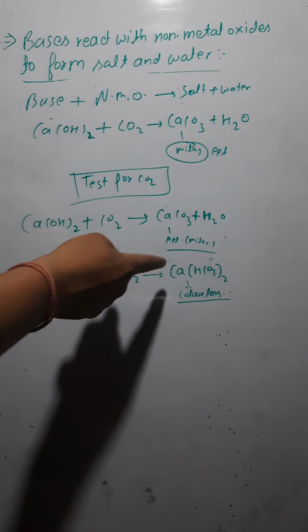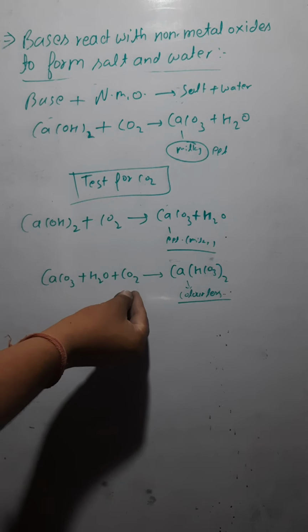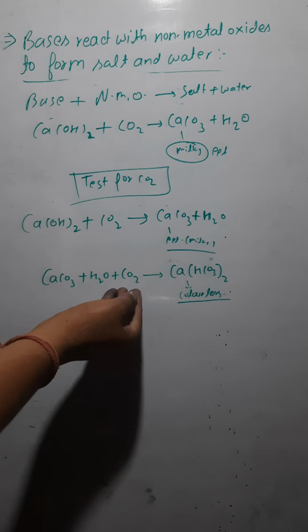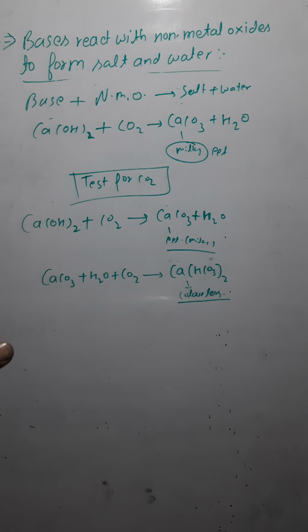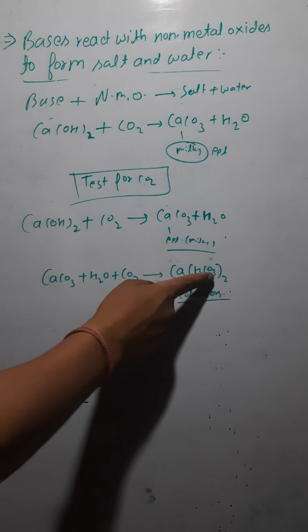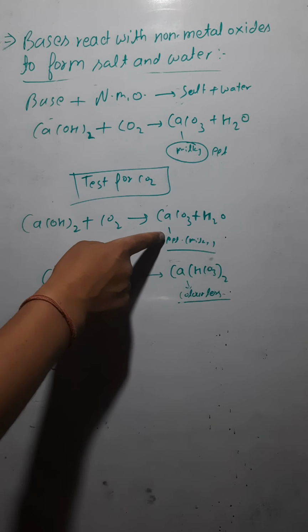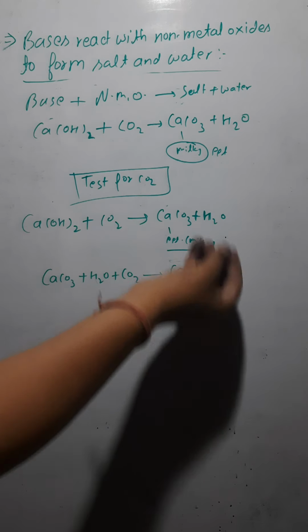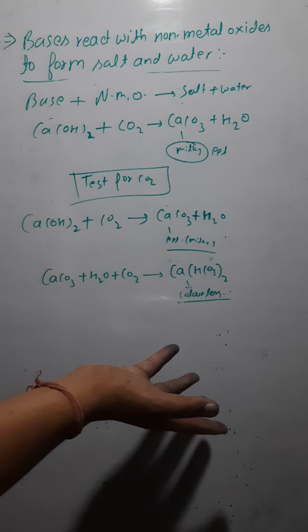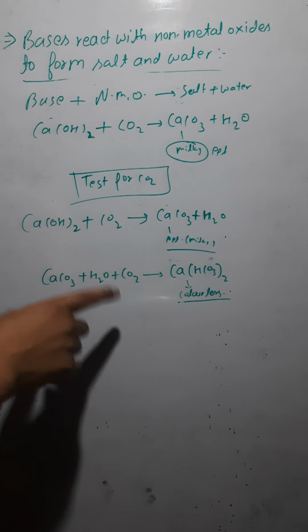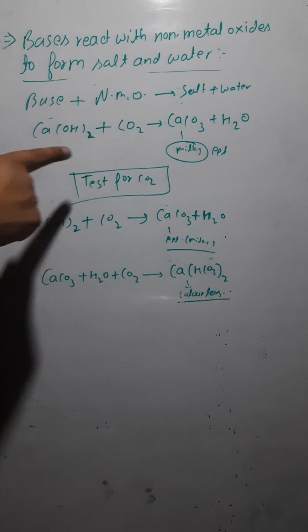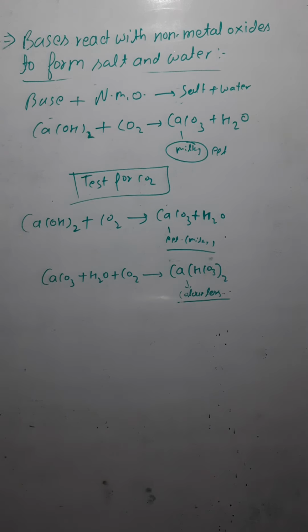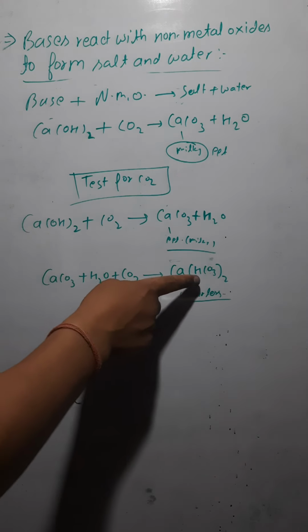Now again with this you just pass carbon dioxide. So again you are going to get calcium hydrogen carbonate, which is colorless. So the earlier milky color would become colorless now. Getting it or no? This shows the presence of carbon dioxide in this reaction. This is how you would test carbon dioxide. Are you getting this? So this is calcium hydrogen carbonate.